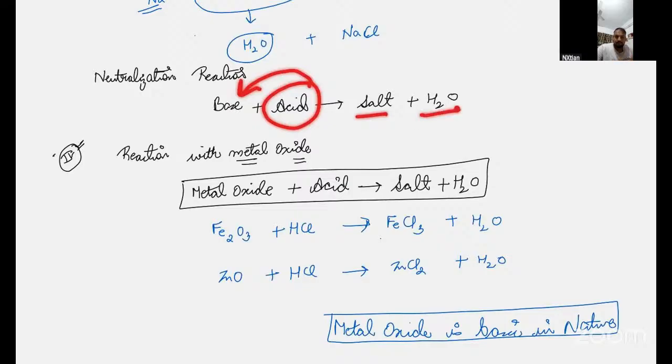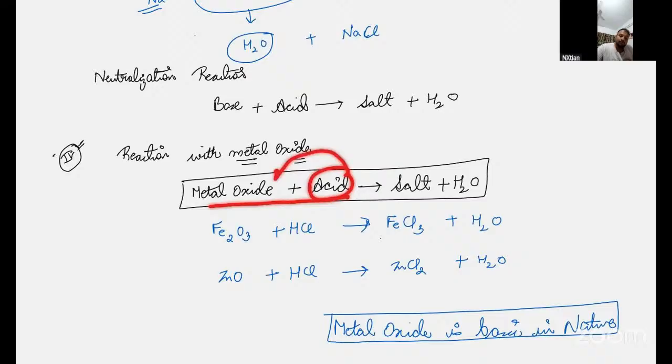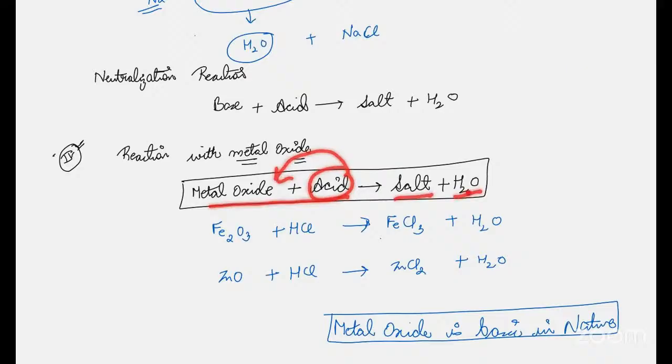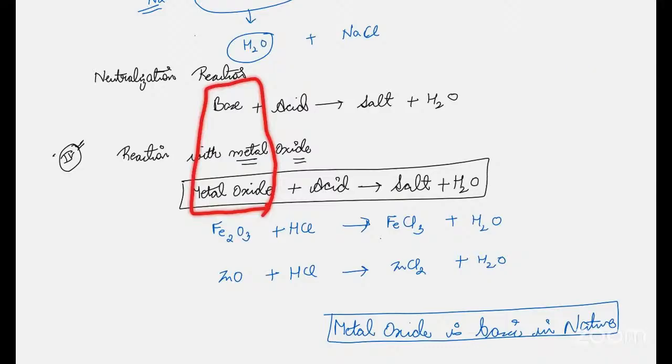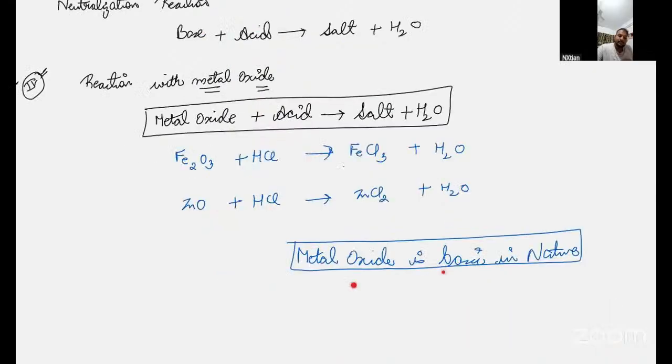Simple as that. If I talk about this reaction, here also acid is reacting with metal oxide to give neutral salt and neutral water. So it means there is a common point: metal oxide is acting like a base. So we can consider that metal oxide is basic in nature.